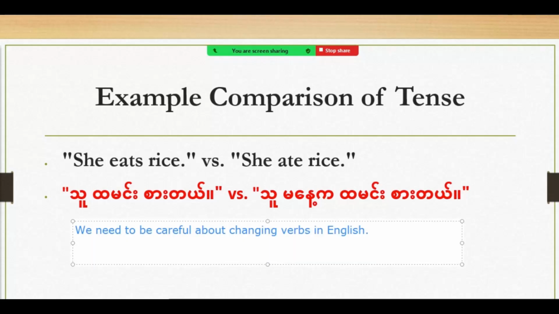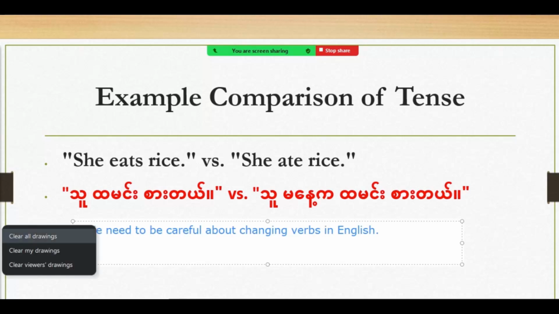For example, if I want to talk about the past, I need to use the past verbs in English, because we Burmese speakers don't usually change the verbs when we talk about the past. So this is something we need to be careful about. Let's move on to the next slide.